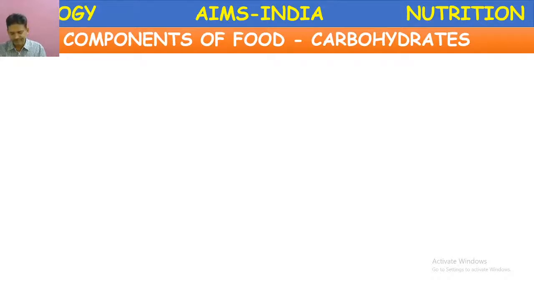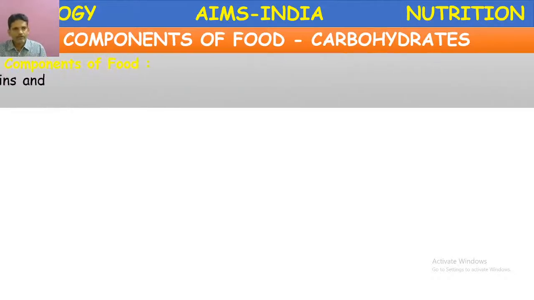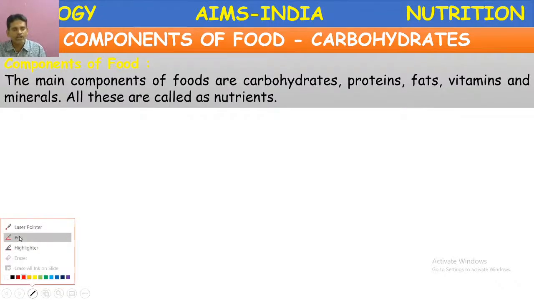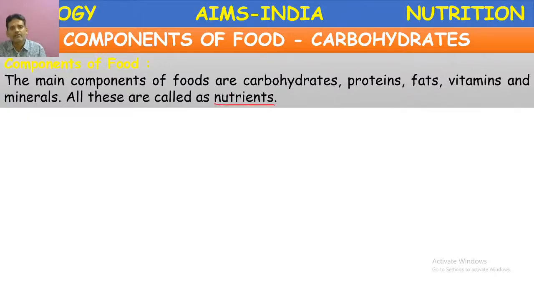Components of food. The main components of food are carbohydrates, proteins, fats, vitamins, and minerals. All these are called nutrients. So let us once again recall what nutrients are. What are nutrients? Nutrients are the chemical substances present in the food which we eat.